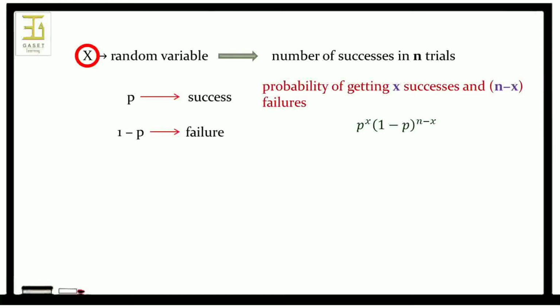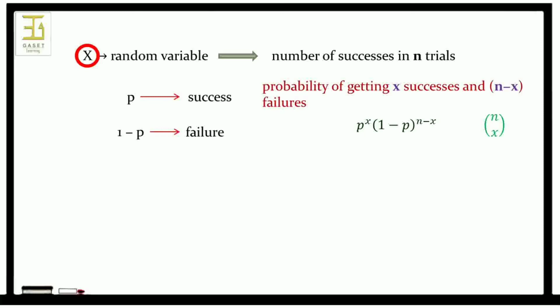Since this probability applies to any point of the sample space that represents x successes and n minus x failures, we have only to count how many points of this kind there are and then multiply p raised to x into 1 minus p raised to n minus x by this. The number of ways in which we can select the x trials on which there is to be a success is nCx, the number of combinations of x objects selected from a set of n objects.